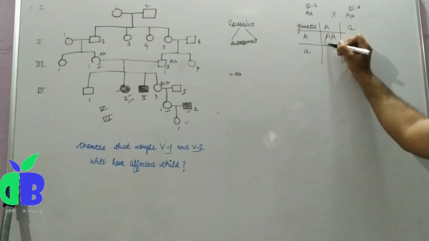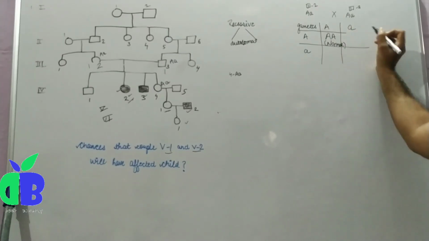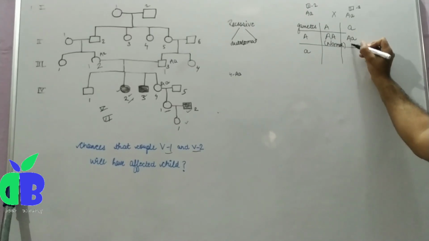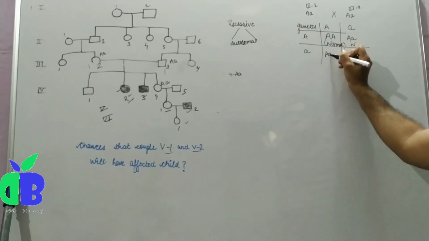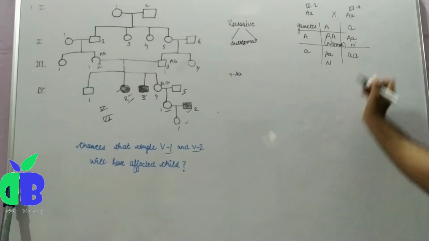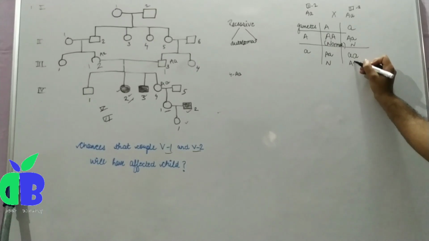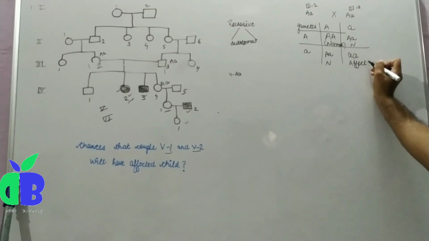Capital A offspring are normal, because it is an autosomal recessive disease, but when the small a gametes fuse, the affected child is produced.